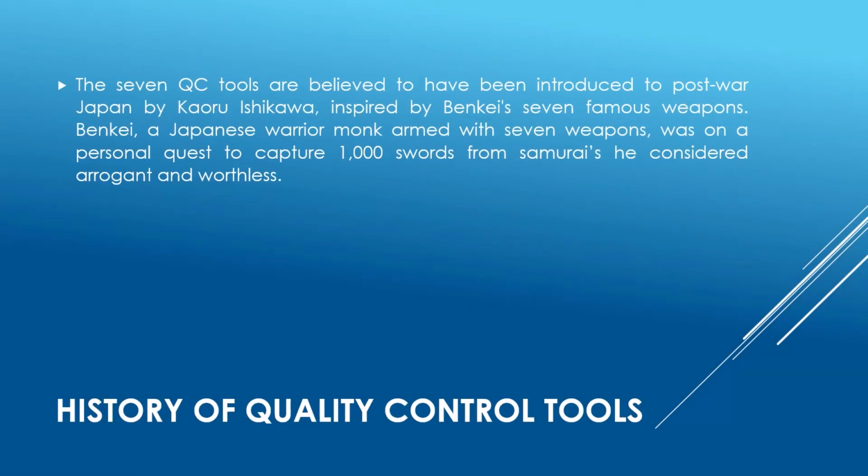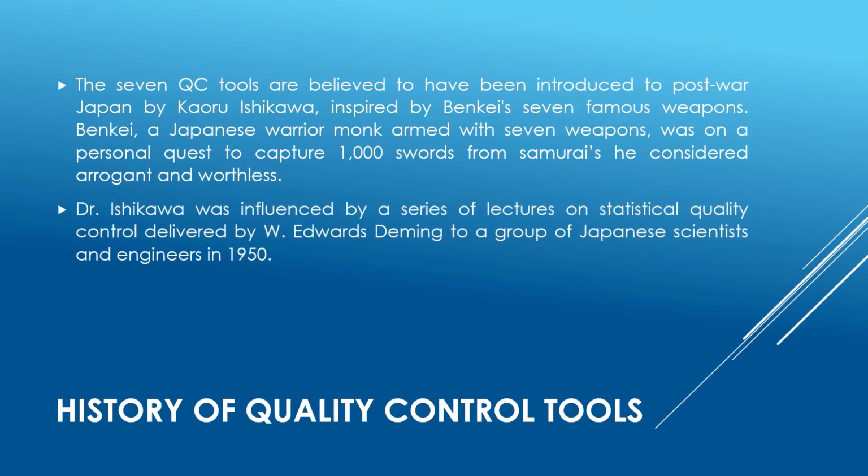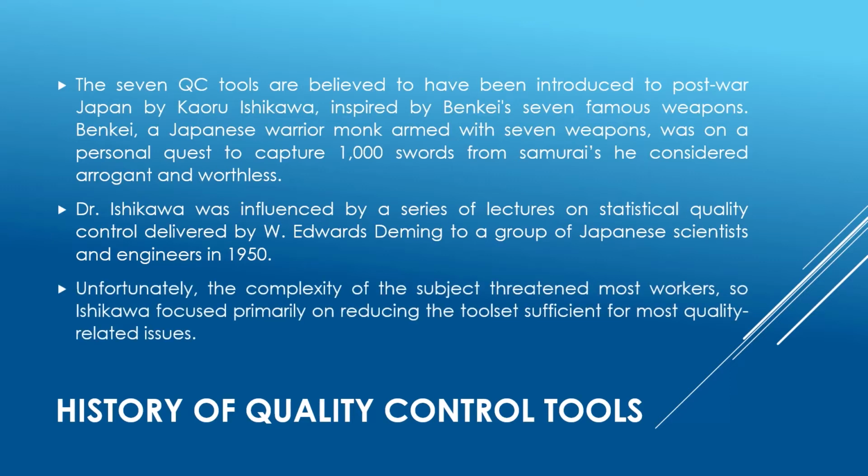The 7 QC tools are believed to have been introduced to post-war Japan by Kaoru Ishikawa, inspired by Benkei's 7 famous weapons. Benkei, a Japanese warrior monk armed with 7 weapons, was on a personal quest to capture 1,000 swords from samurais he considered arrogant and worthless. Dr. Ishikawa was influenced by a series of lectures on statistical quality control delivered by W. Edwards Deming to a group of Japanese scientists and engineers in 1950. Unfortunately, the complexity of the subject threatened most workers, so Ishikawa focused primarily on reducing the toolset sufficient for most quality-related issues.